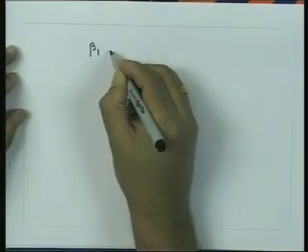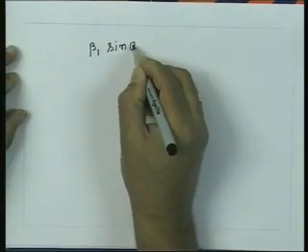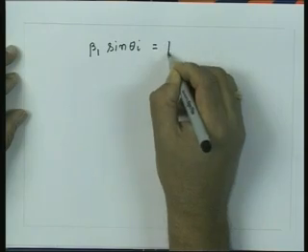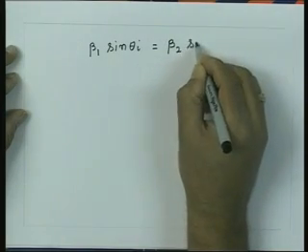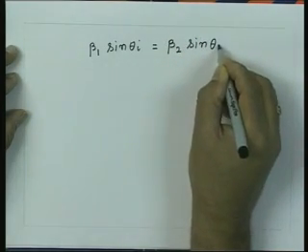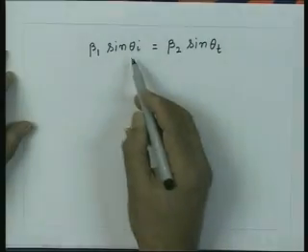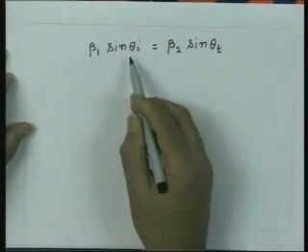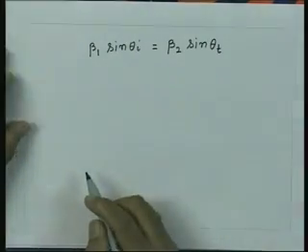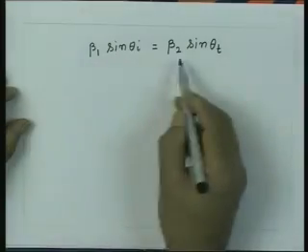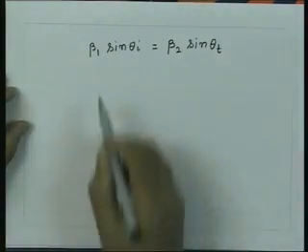We start from Snell's law, which you have derived, which says beta 1 sine of theta i is equal to beta 2 sine of theta t, where theta i and theta t are the angle of incidence and angle of transmission, and beta 1 and beta 2 are the phase constants in the two media.